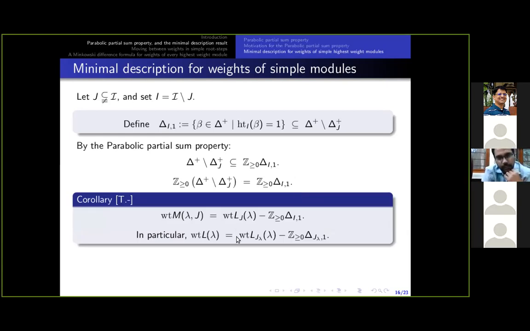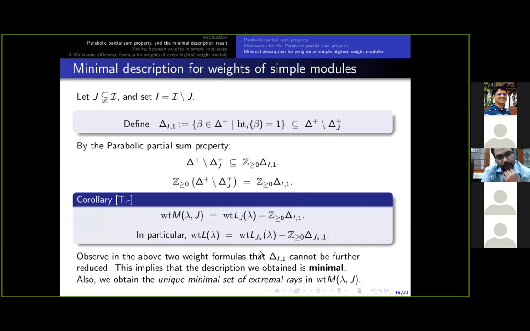And that's what I have shown here as a corollary. Now, one last thing to be observed here is that this is the minimal generating set. That is, if we take any root here, it will involve some simple root from pi_I, and therefore a root here cannot be written as a combination of roots from here. In this sense, delta_{I,1} is the minimal generating set for the cone, and so this justifies the minimal description.